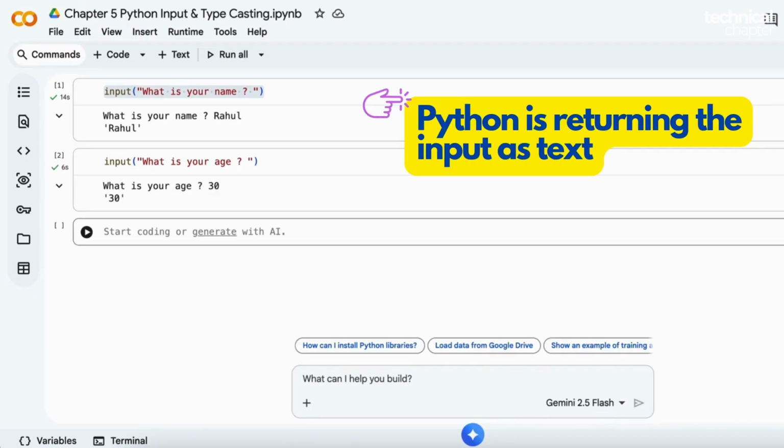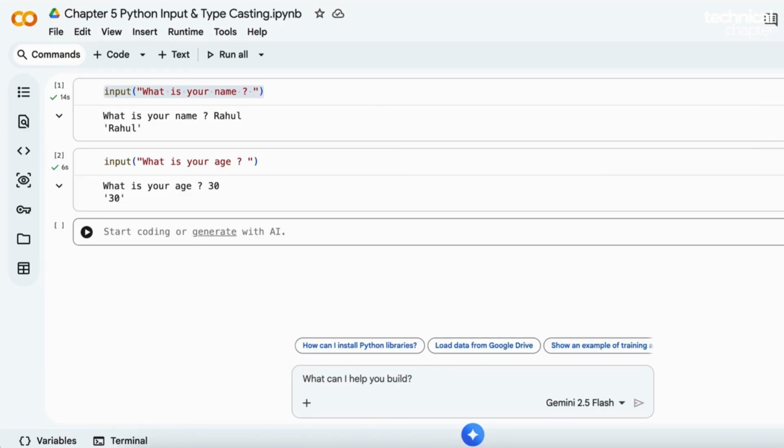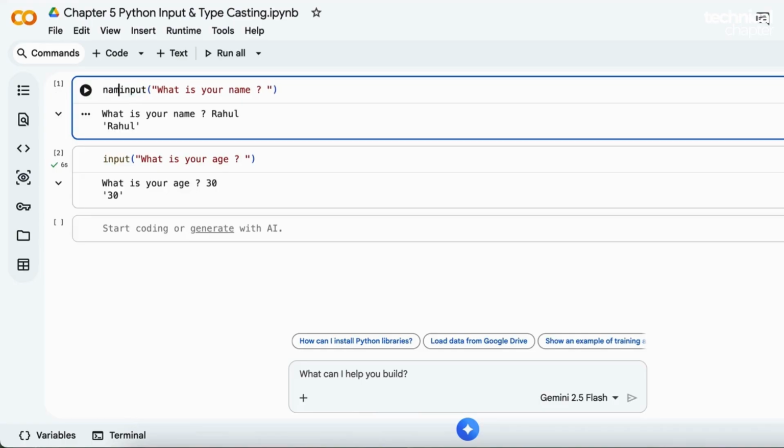Just to be 100% sure, let's check whether Python is really treating age as text. Let's test it. Now, instead of directly taking input, we'll store the inputs inside variables. We'll use two variables, name and age. I'm not writing anything new. I'm just modifying the same code. First, name is equal to input, enter your name.